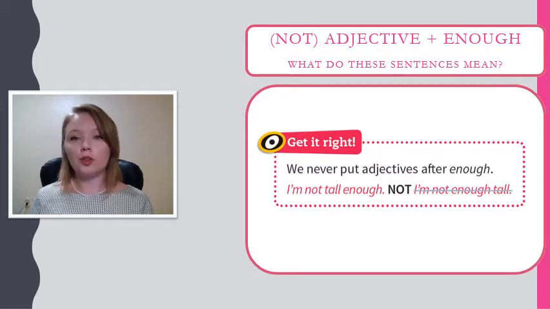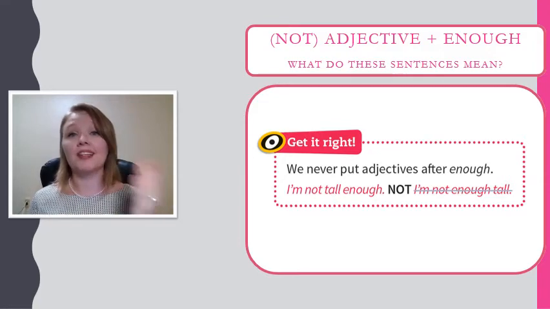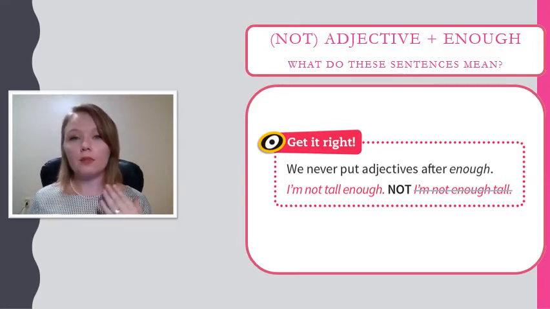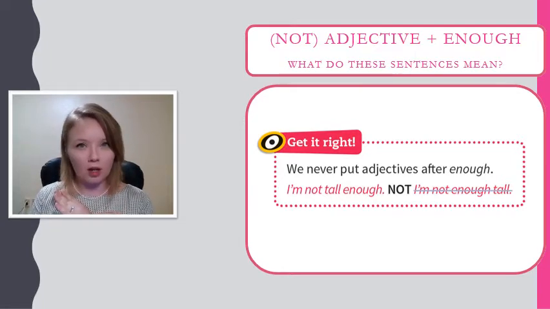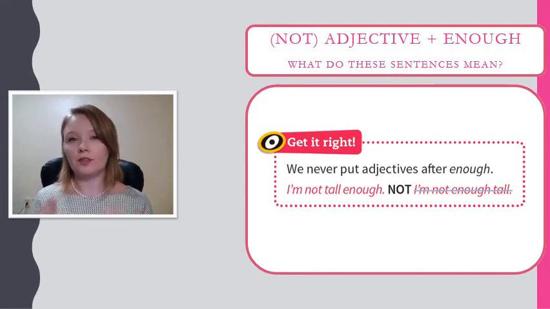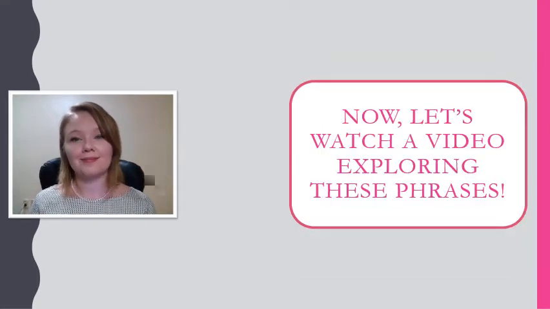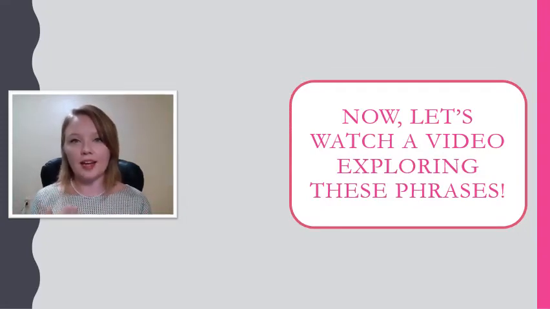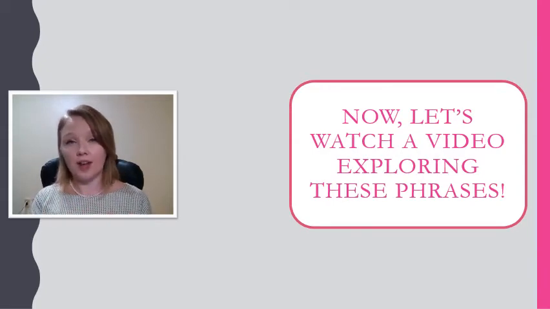So remember to always use this order. We never put adjectives after the word enough. So we want to say, I'm not tall enough, not I'm not enough tall. Make sure you use this phrase in the correct order. Adjective enough or not adjective enough. Now let's watch a video exploring these phrases. As adjective as and not as adjective as, adjective enough and not adjective enough. Let's watch.